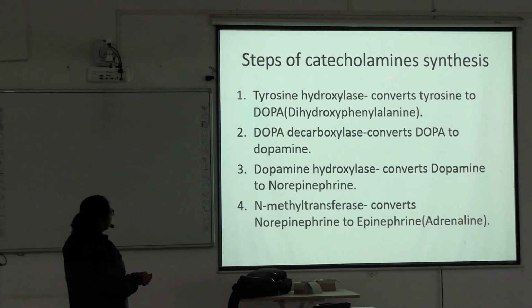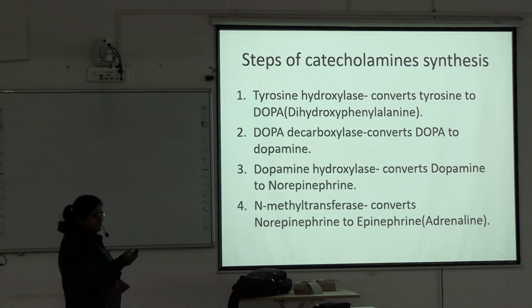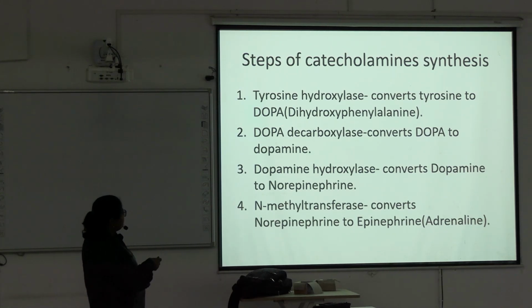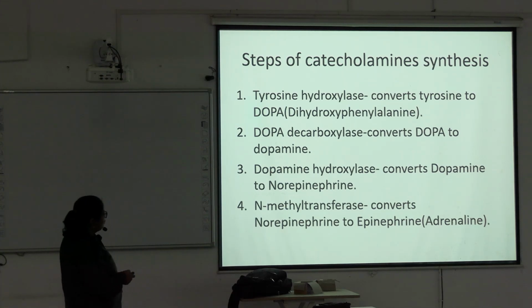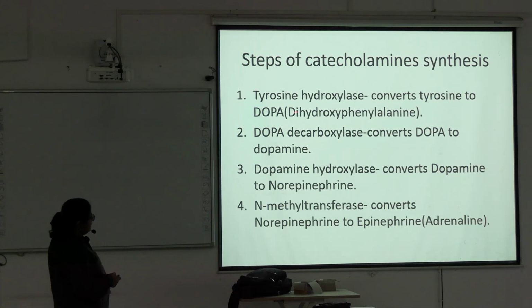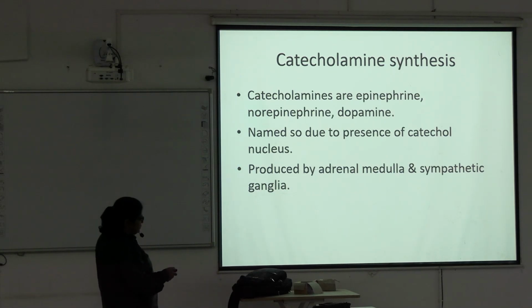Now steps of catecholamine synthesis. Tyrosine hydroxylase converts tyrosine to dopa. Look, in melanin synthesis there is also dopa formation, but the enzyme is tyrosinase. Here also the first step is dopa formation, dihydroxyphenylalanine, but the enzyme is tyrosine hydroxylase. And the site of production is also different.